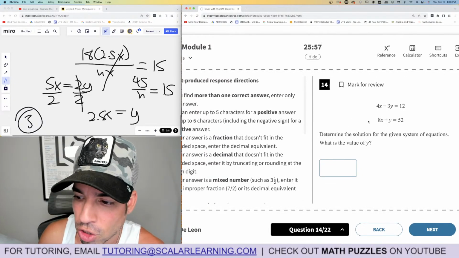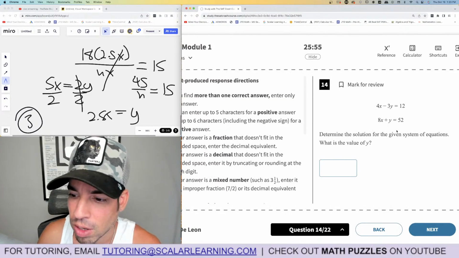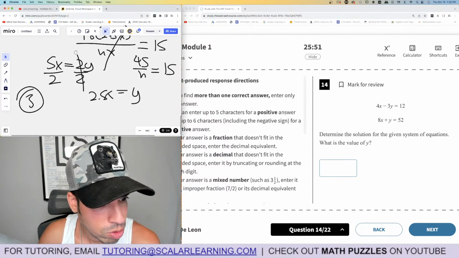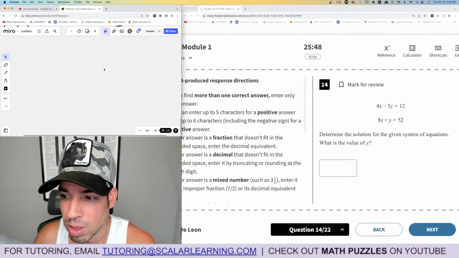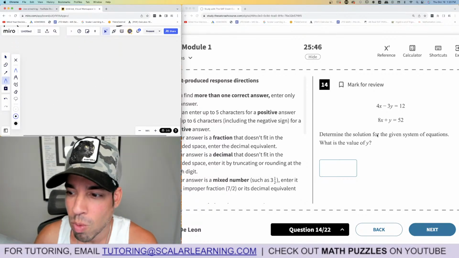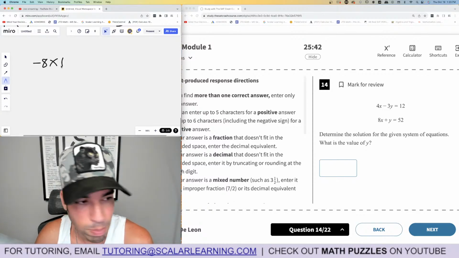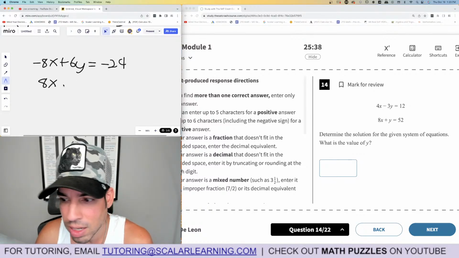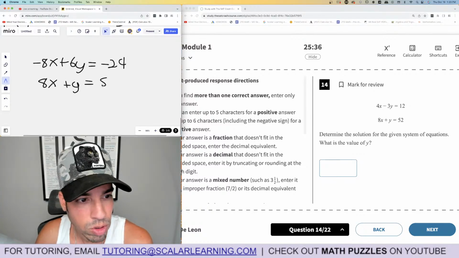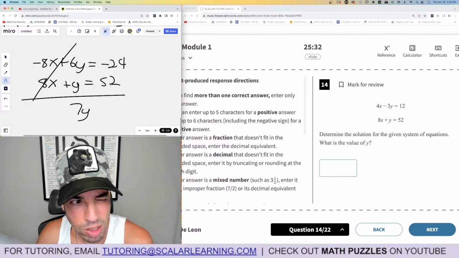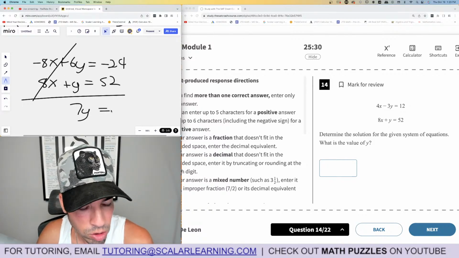All right, determine the solution for the given system of equations. What is the value of y? Again, I can plot these and just look for the intersection, but I'm going to do it old school just for fun because I like doing elimination. We're solving for y, so I'm going to eliminate the x's and multiply the top one by -2. We get negative 8x plus 6y equals negative 24. The bottom, we get positive 8x plus y equals 52. Add them together. Goodbye x. 7y equals 52 minus 24 is 32 minus 4 is 28.